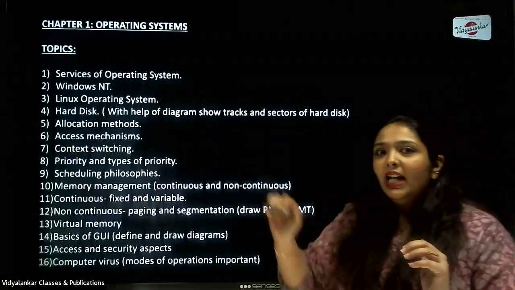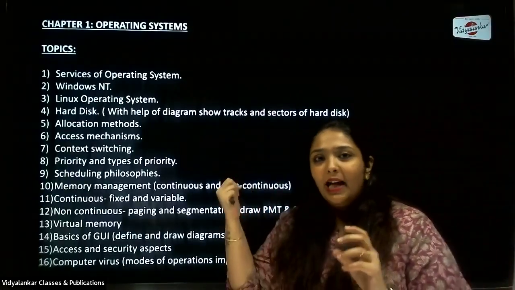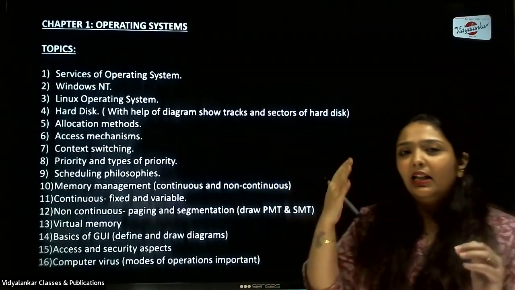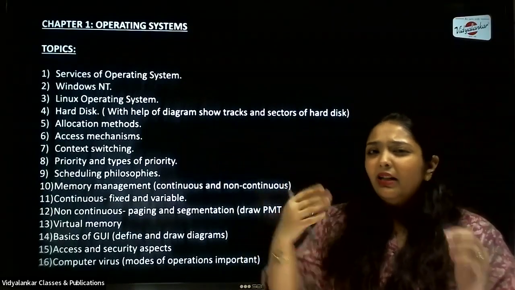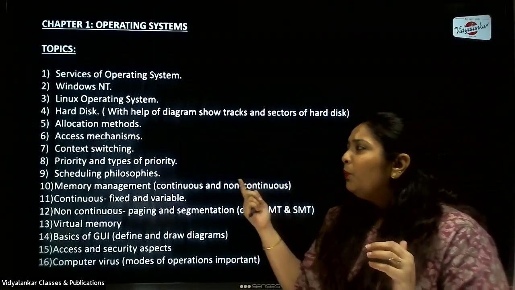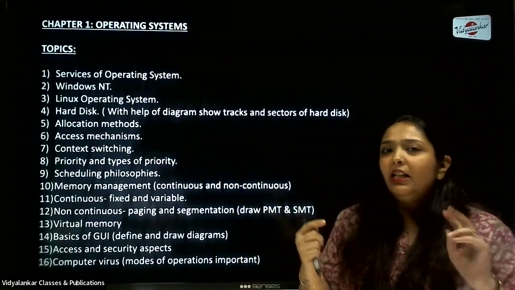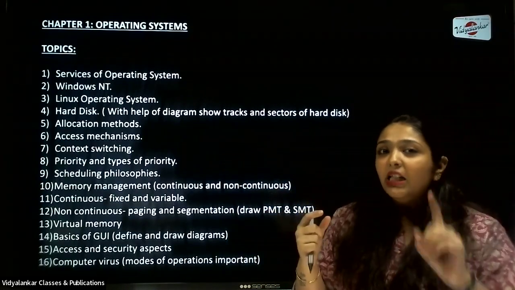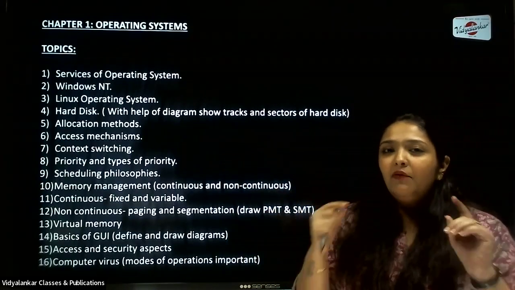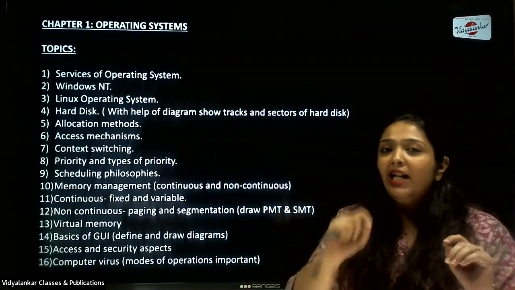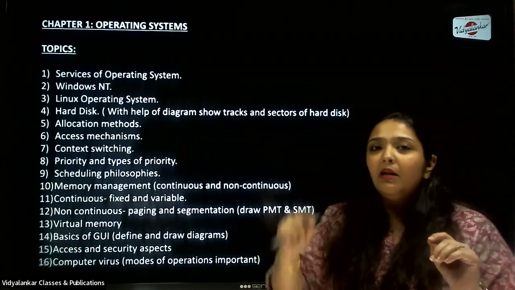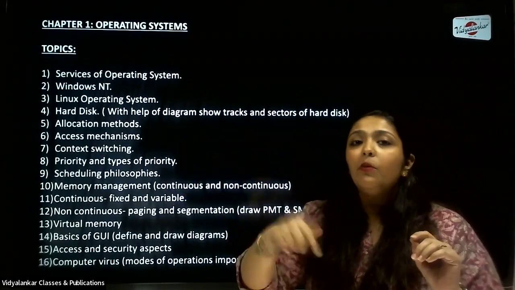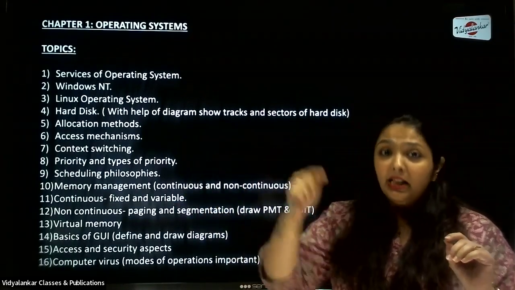Then priority and its types. A board exam question like this, I have been seeing, has been asked repeatedly in the last few years. The types of priority are basically 2: internal and external. That's what is important. For internal priority, when I'm correcting, I will look for a keyword where the child writes that it is set by the computer system itself, that is, the processor itself. That is why it is called internal.